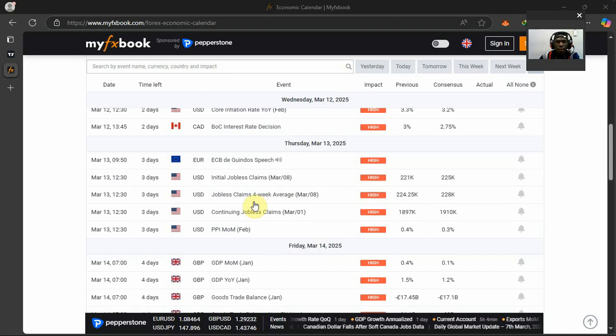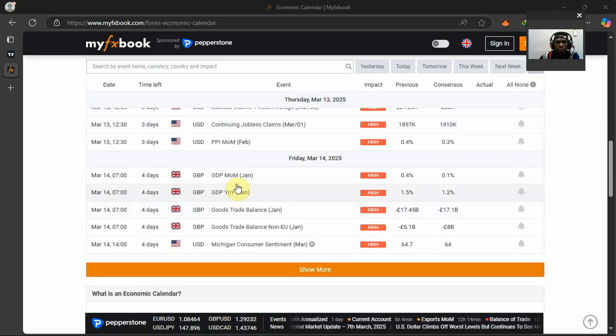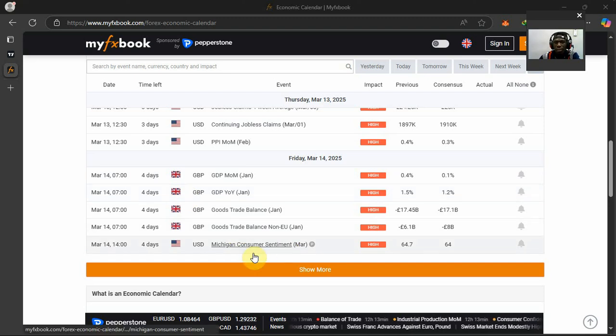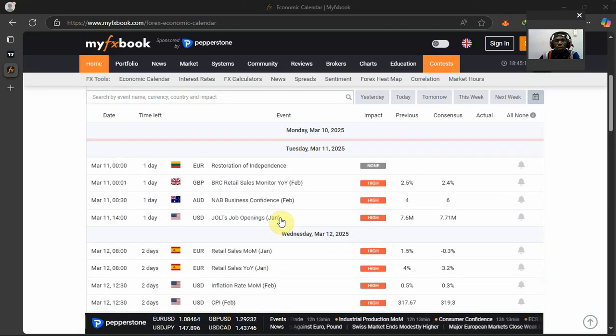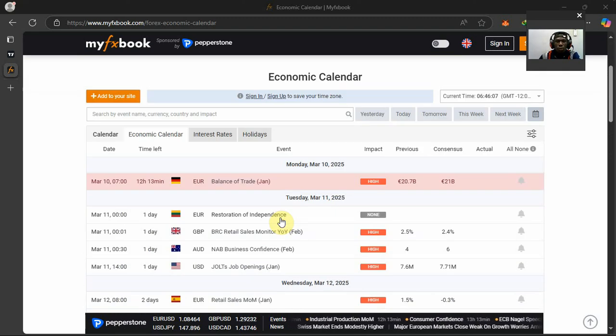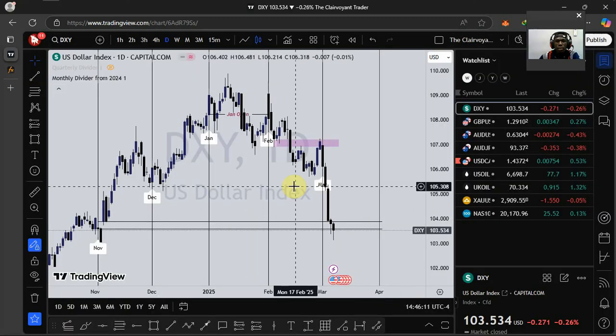On Thursday, I'll look at PPI, USD PPI. Then on Friday, I'll look at the GDP month over month for GBP, then GDP year over year for GBP. I also look at the Michigan consumer sentiment for the month of March, so far as USD is concerned. So that is just that for the economic news calendar. Let's jump into the charts and see what is happening.